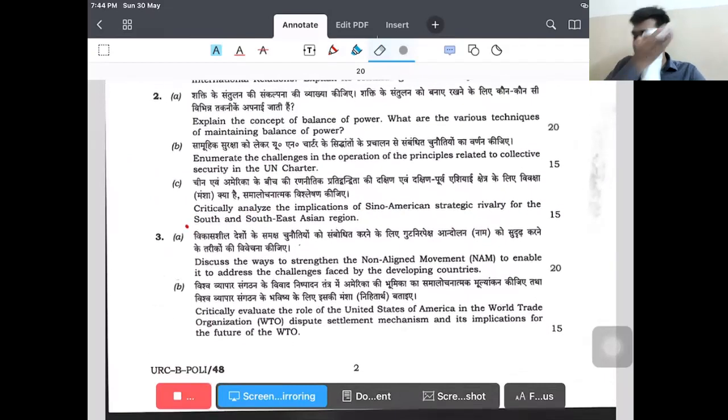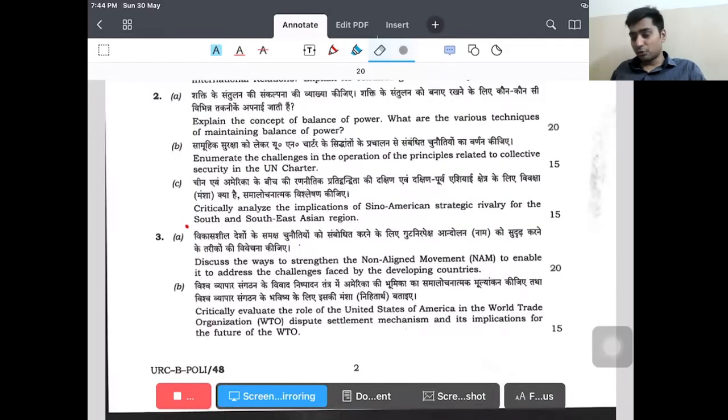Then automatically you should stop the exploitation of the peripheries by some semi-peripherals. So we can bring one perspective from the Marxist approach. Or you can also say, through constant interaction from the perspective of liberals, that institutions have to be strengthened, democratic peace theories have to be promoted, and economic interlinkages have to be promoted among the NAM countries. Then definitely they are going to be strengthened from these points of view.